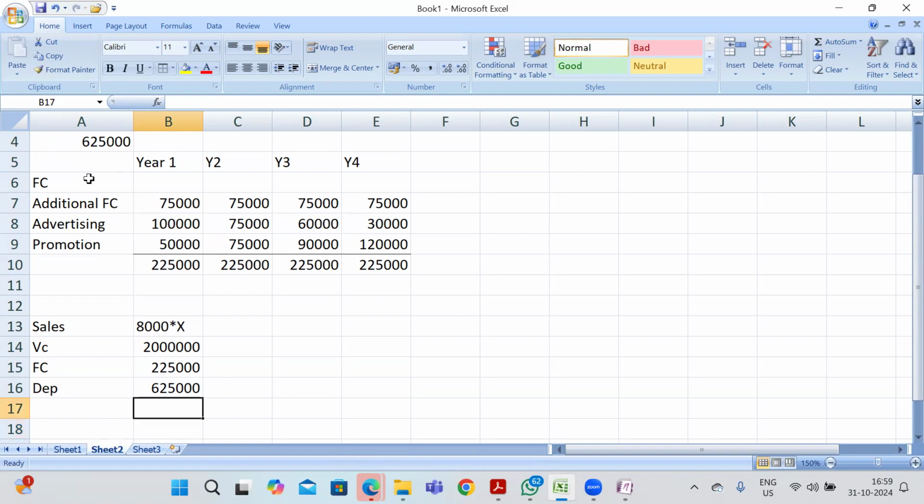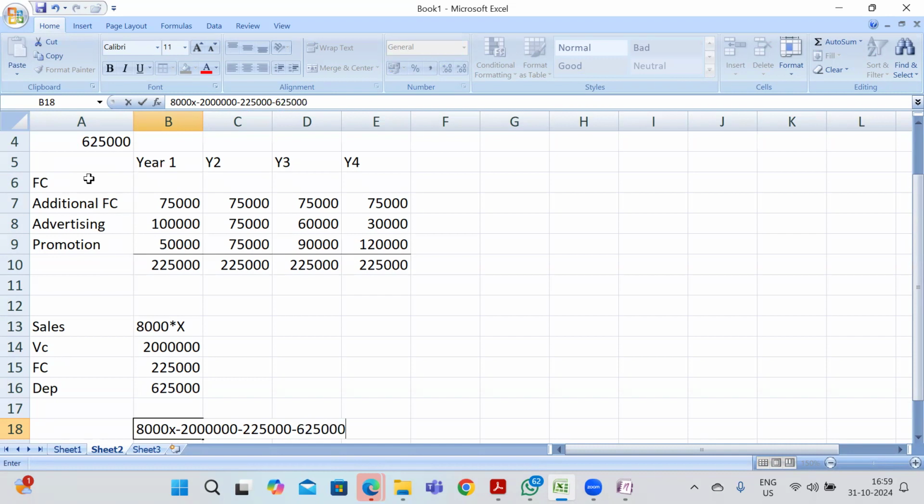So here I'm taking this in equation form, because I have 8,000 into X as my sales. So 8,000 X minus 20 lakhs minus 2,25,000 minus 6,25,000. Sorry, 6,25,000.